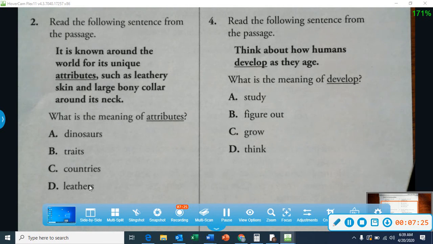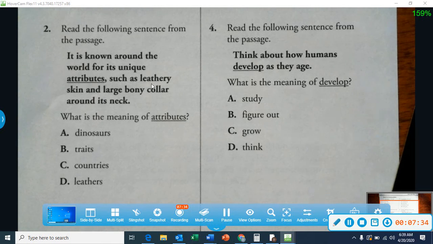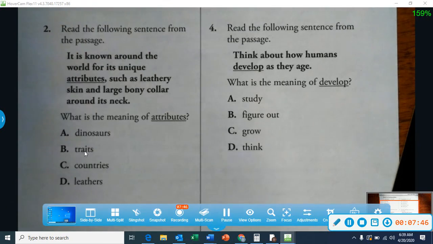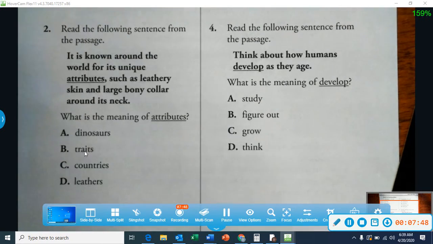Leathers. It is known around the world for its unique leathers. That's not a possible answer, guys, because it's not going to repeat itself with the same word. Maybe a synonym that means the same, but we have the word leathery and leathers. Worst answer choice. Our best answer is B. Traits is a synonym for attributes. Attributes are traits, like skin, eye color, length of hair, shape, body size.